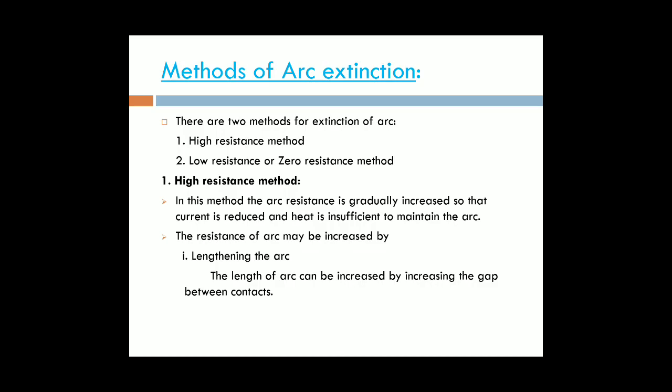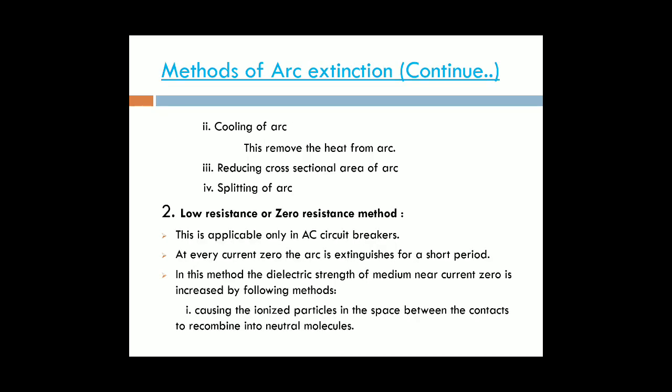Next method is the cooling of the arc. By cooling the arc by using oil or other coolant materials, automatically the heat energy is reduced. Next one is reducing the cross sectional area of the arc. By reducing the cross sectional area of the arc, automatically the ionized particles may be reduced. By reducing these ionized particles, automatically the heat energy may be reduced, then the arc will be reduced.